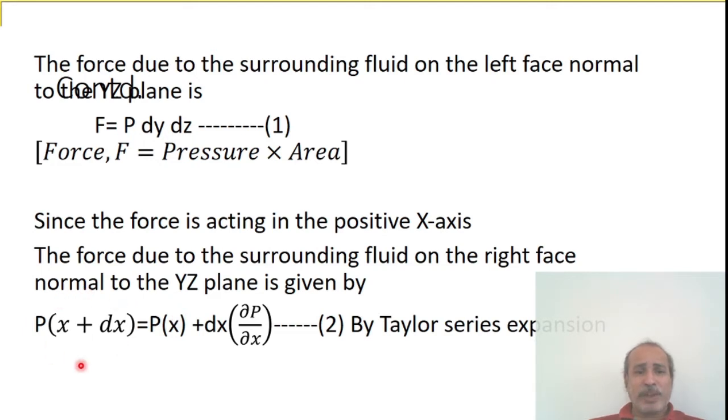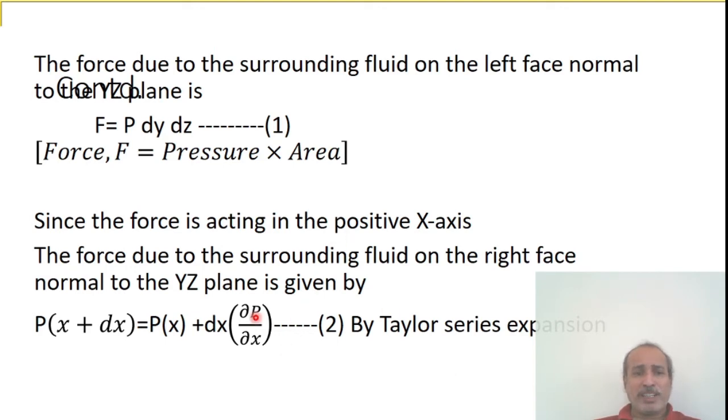This can be expanded by using the Taylor series expansion. The expansion of P of x plus dx is P of x plus dx into dP by dx. Call it equation 2. This expansion is known as Taylor series expansion.